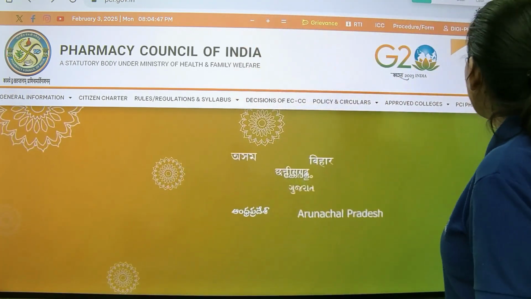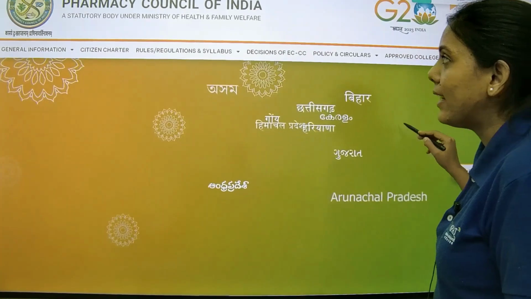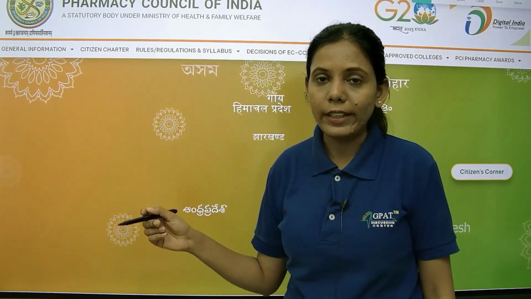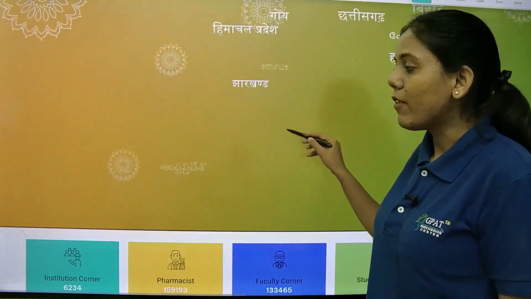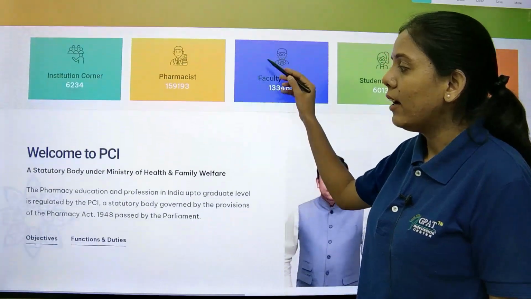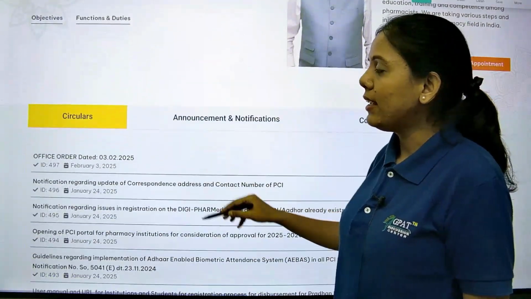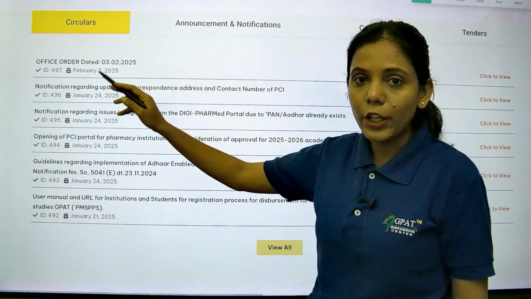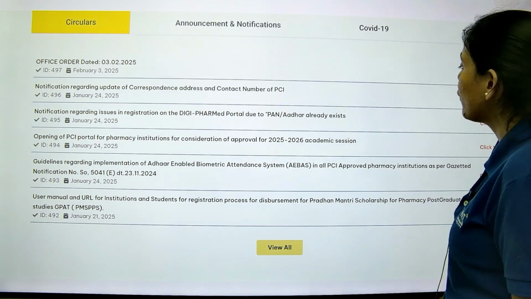So the very first step that you have to follow is to visit the official website of PCI, that is pci.gov.in, and once you visit the website, after scrolling you will see the section of circulars.